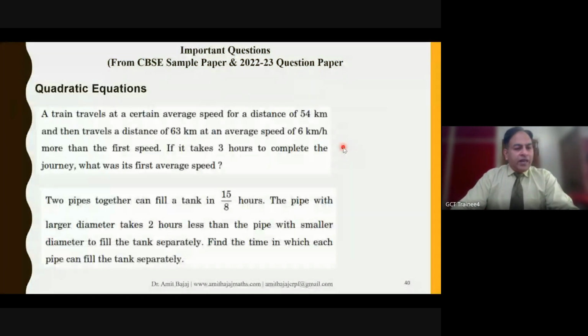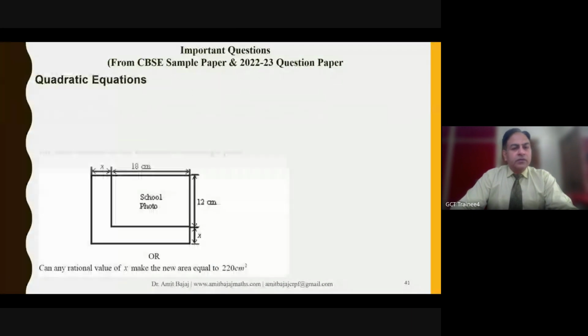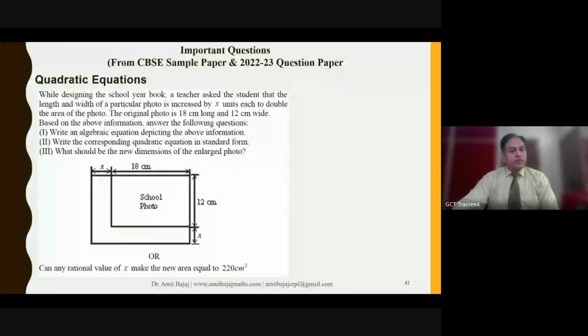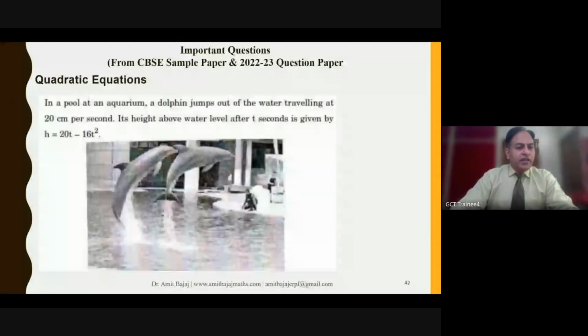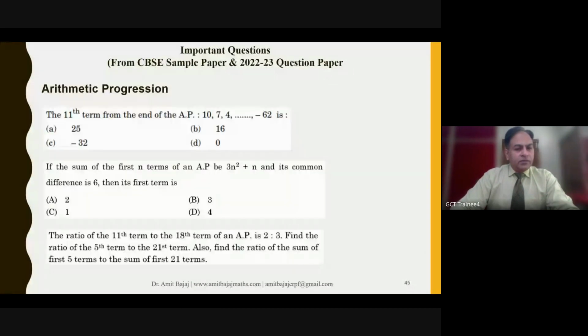Then we have questions like this. Again, the bottom one, a pipe problem. Such types of questions usually come in the examination. Again, a formation of quadratic equation based problem as a case study. In AP, the usual types of questions are expected.